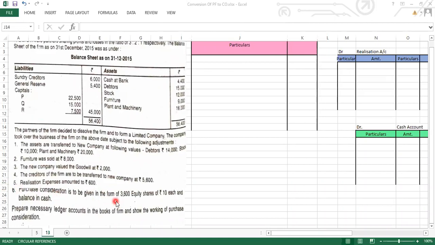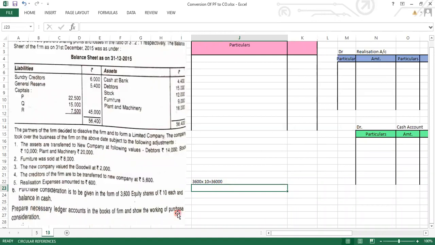Purchase consideration is to be given in the form of... now how are they discharging the purchase consideration? They will be giving 3600 equity shares of rupees 10 each and the balance in cash. So first we will find this out. Now look, 3600 equity shares of 10 each, so 3600 into 10 will come to 36,000. So they are going to give equity shares worth 36,000, and when I subtract this 36,000 from the purchase consideration amount, whatever balance is left will be paid as cash.